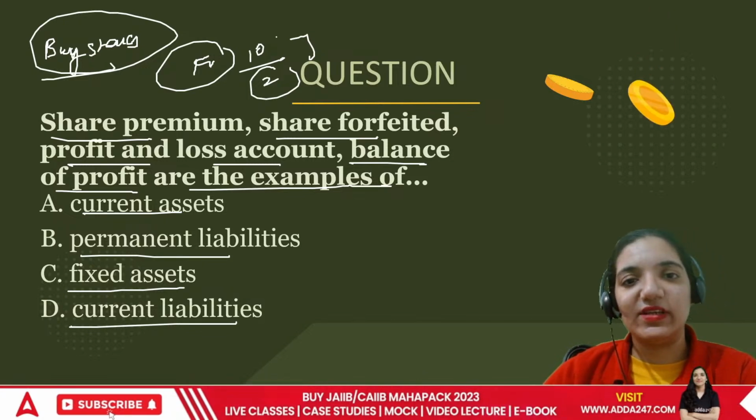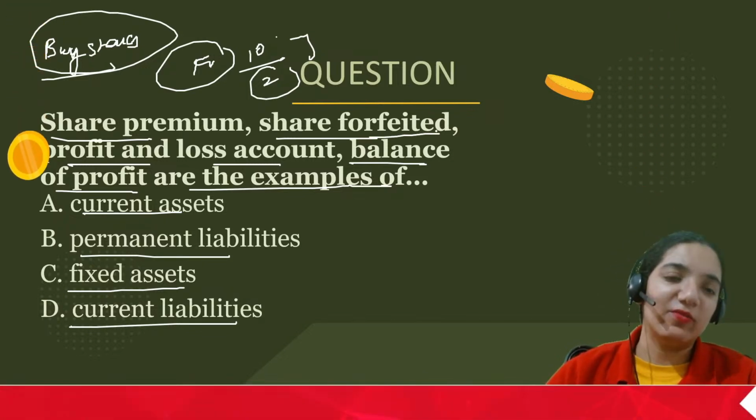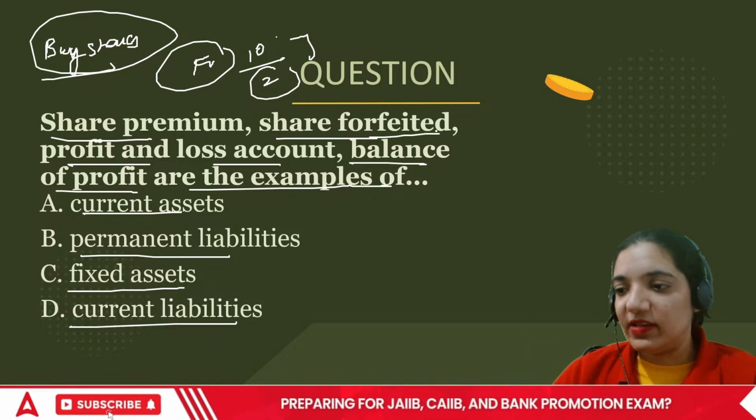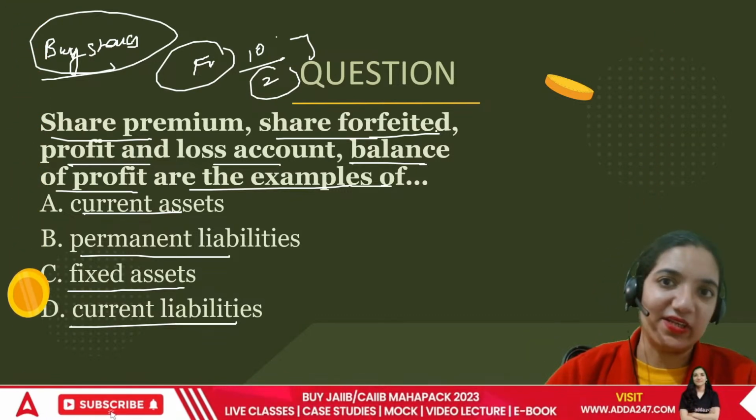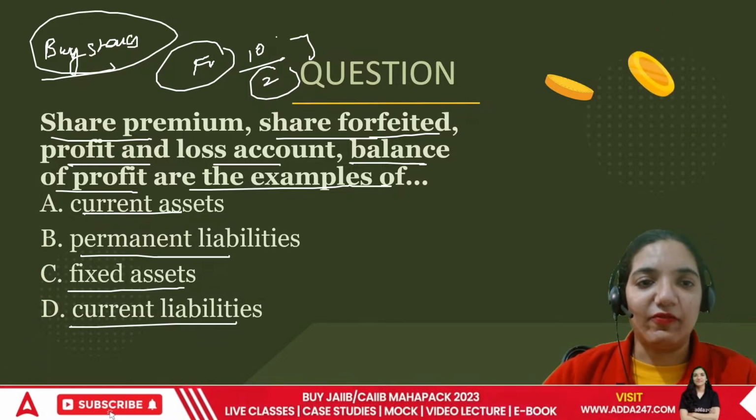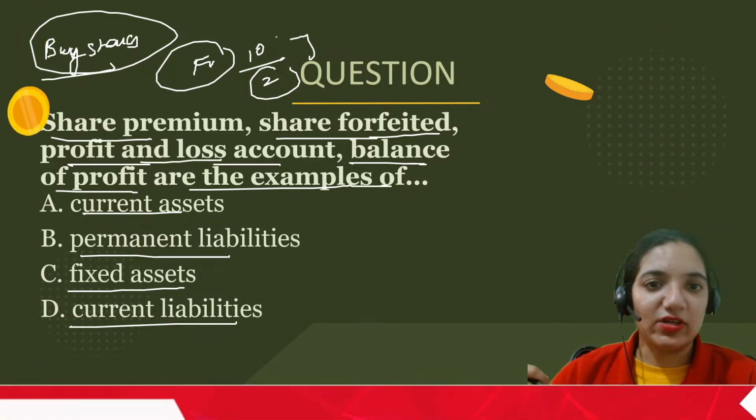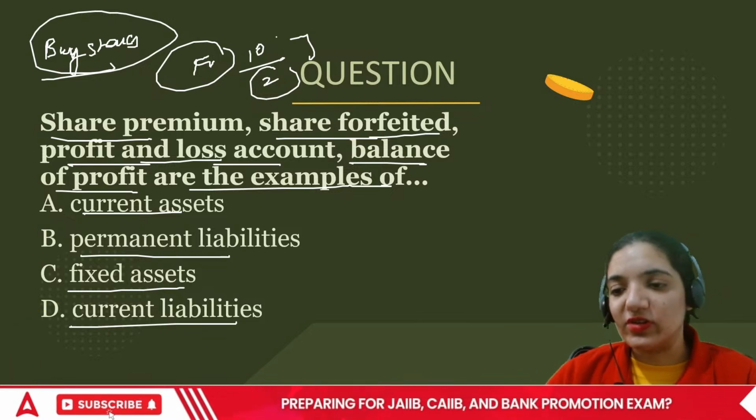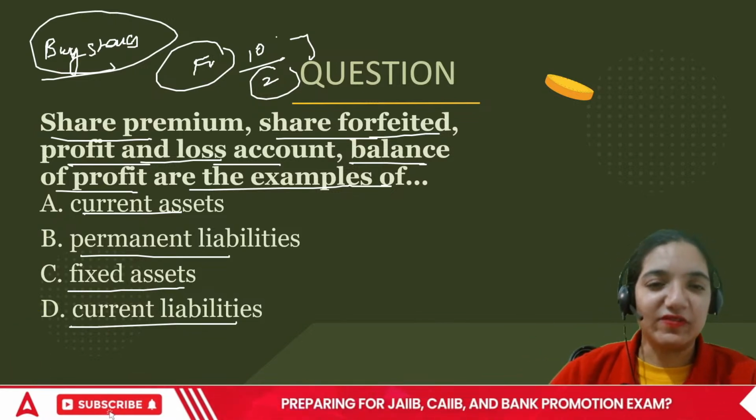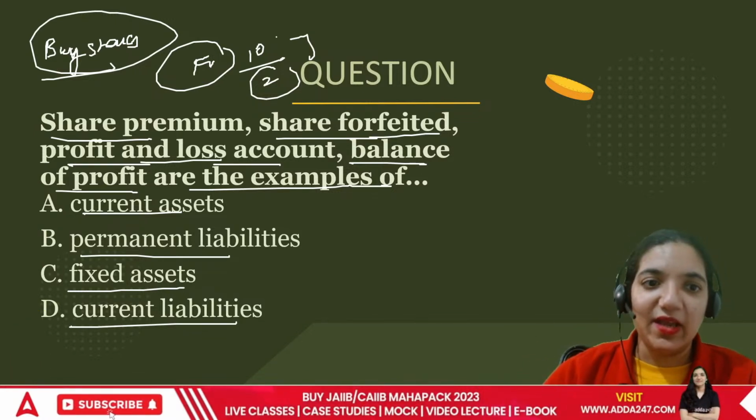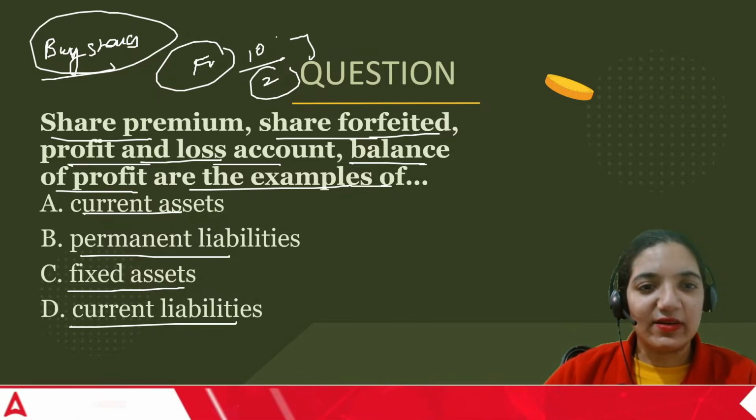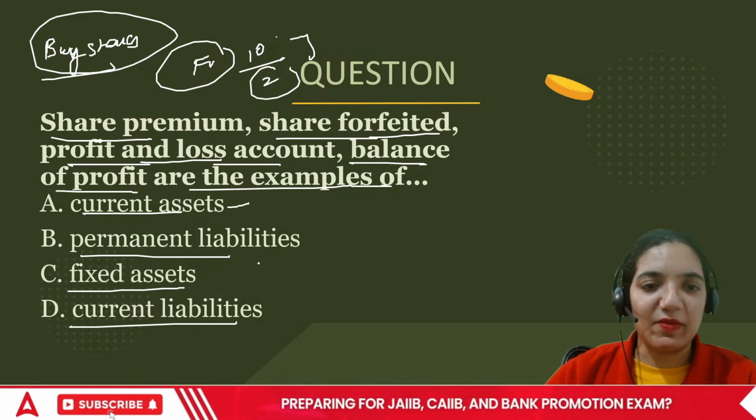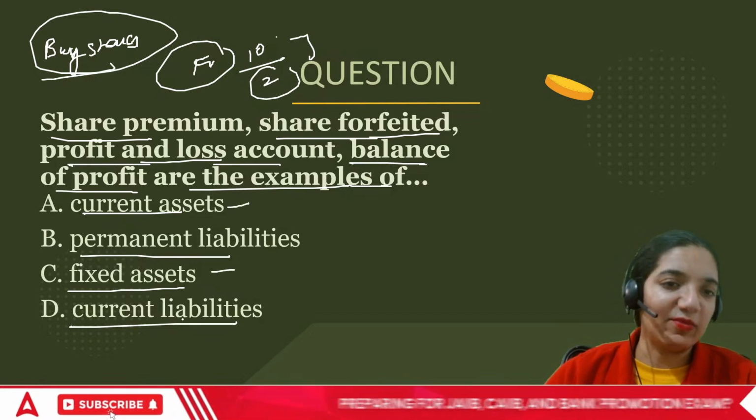Share forfeited means the person said that I cannot pay you anymore, or he doesn't respond at all, and the remaining amount is not given by him, and then whatever he has given, we keep it with us. Then profit and loss account, it talks about the profit or loss the organization would have got in terms of surplus and everything they have kept with them. Balance of the profit there. These are a part of what?